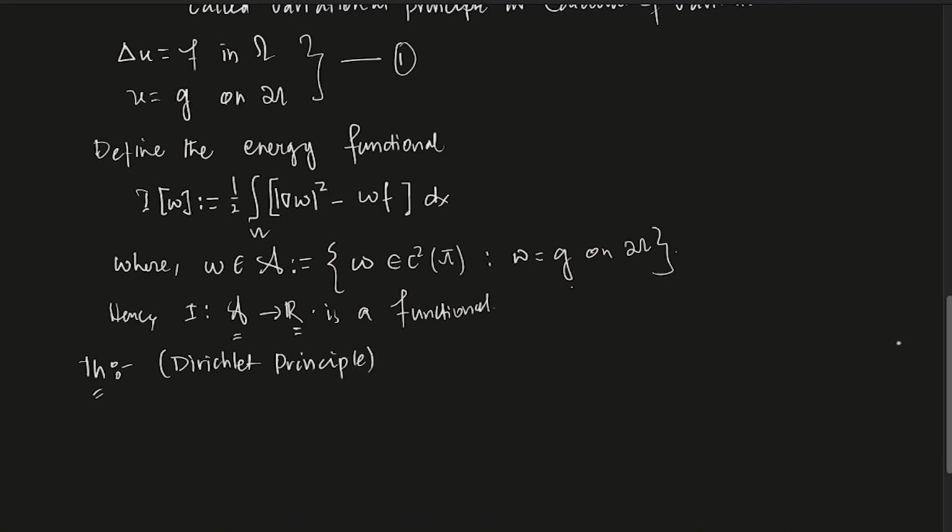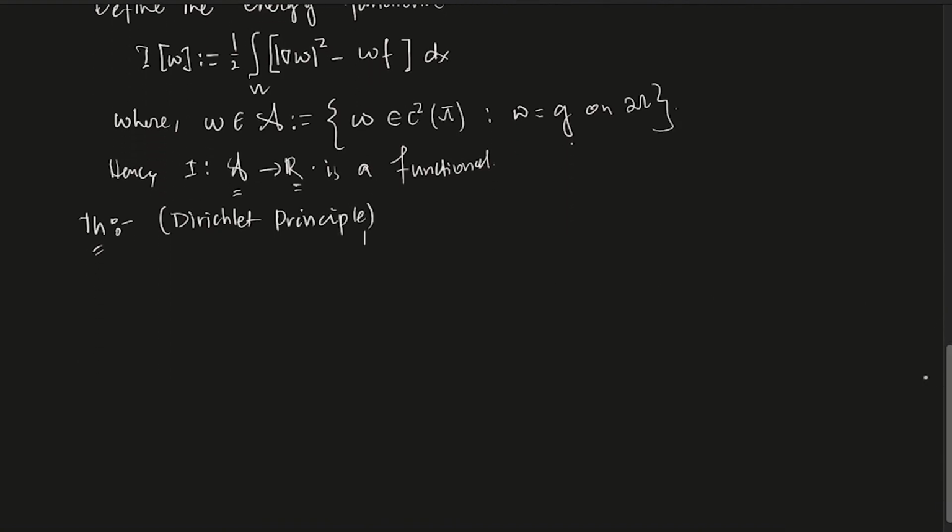Okay, what the Dirichlet principle says is: assume u is in C2 omega bar, and it solves 1. Then I of u is the minimum over w in A of I of w.